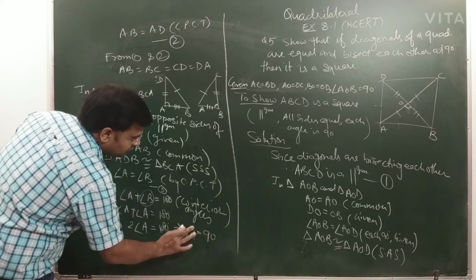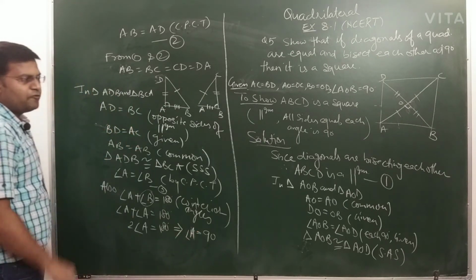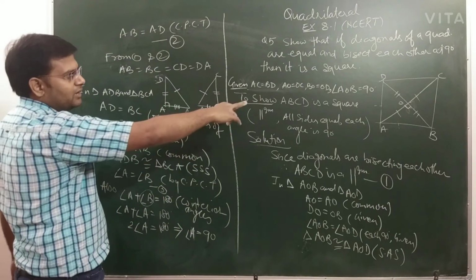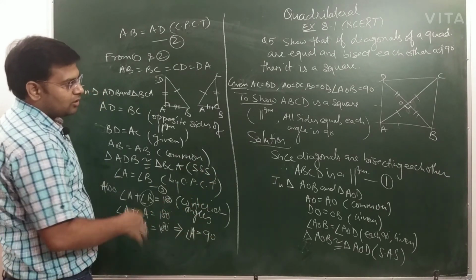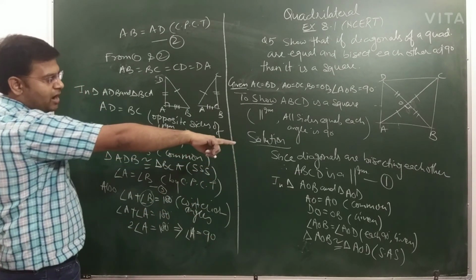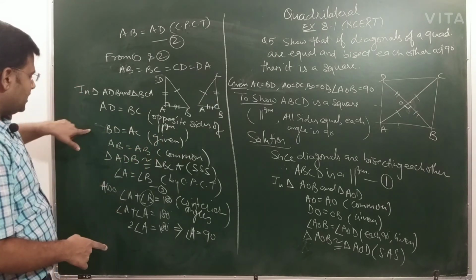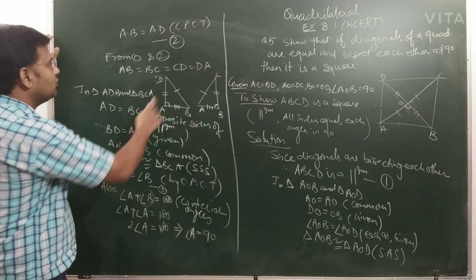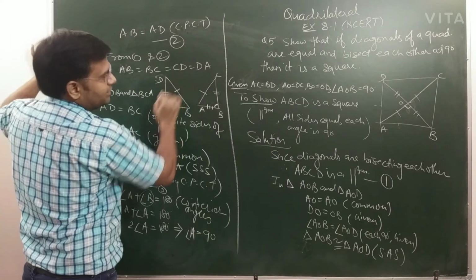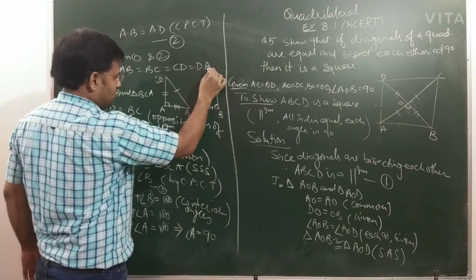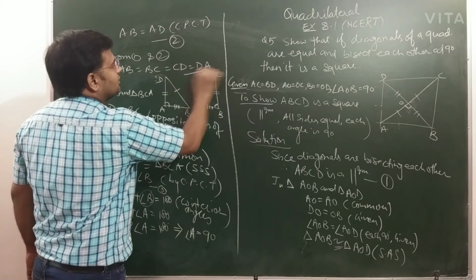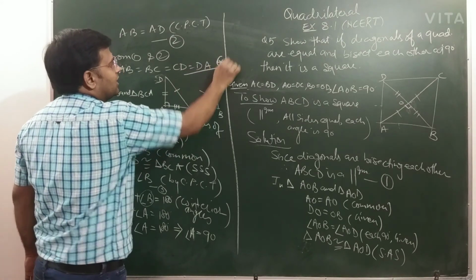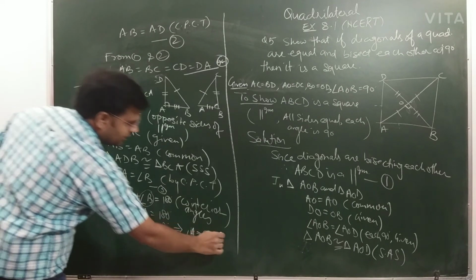So this way I have proved all the parts. We can mark ABCD is a parallelogram as 1, mark this result all sides equal as star, and this result as double star.